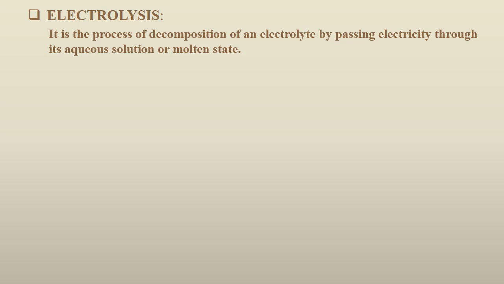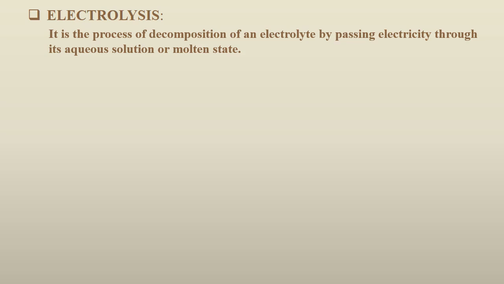Examples of electrochemical cells are the Daniell cell, galvanic cell, and lead storage cell, the storage batteries. They are also examples of the electrochemical cell, whereas electro-refining and electroplating are examples of the electrolytic cell. I hope you have understood the basic difference between the electrochemical cell and the electrolytic cell.